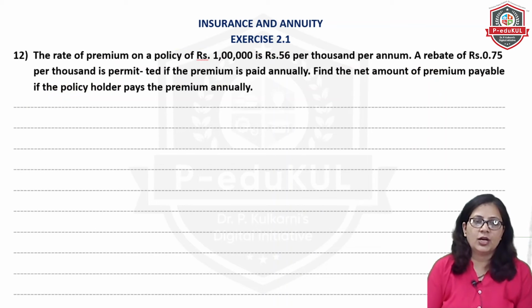तो आइए चलते हैं अगला क्वेश्चन कर देते हैं. The rate of premium on a policy of 1 lakh is 56 per 1,000 per annum and the rebate of 0.75 per 1,000 is permitted if the premium is paid annually.